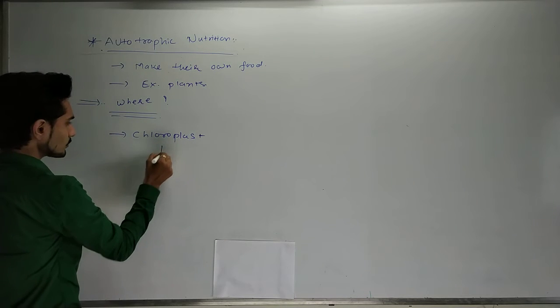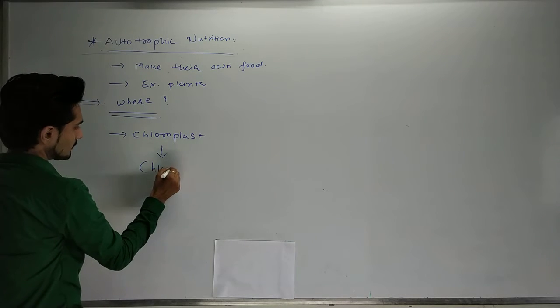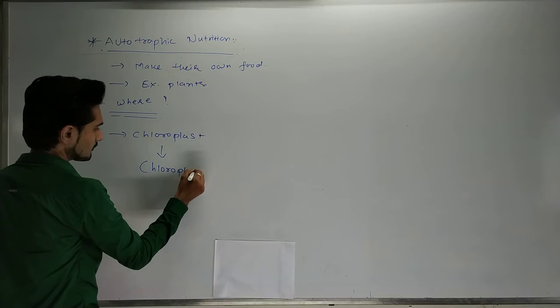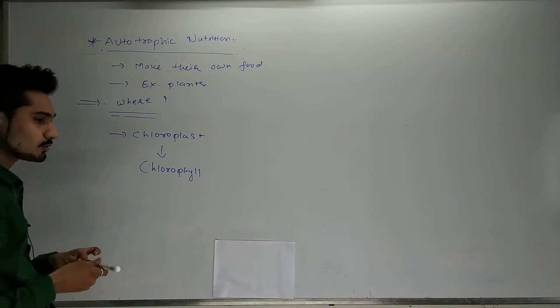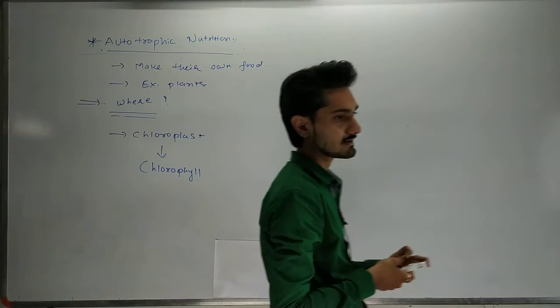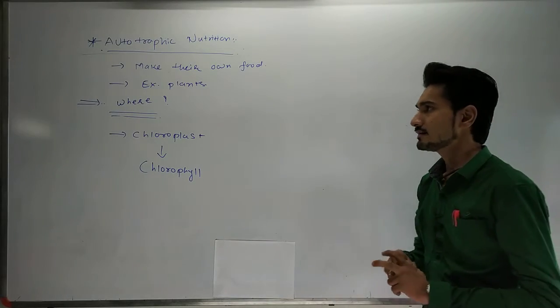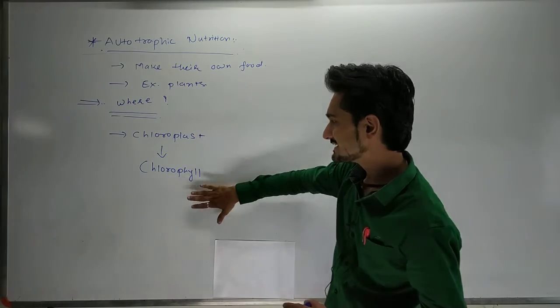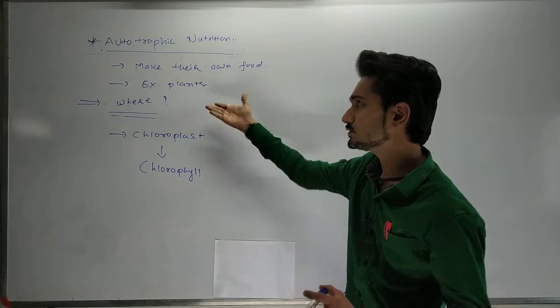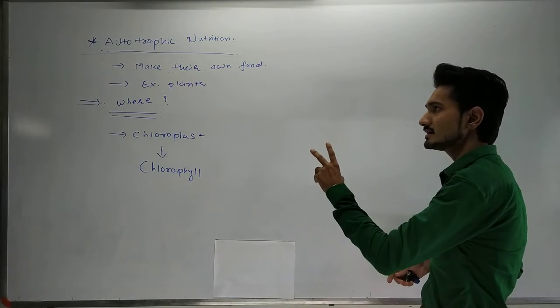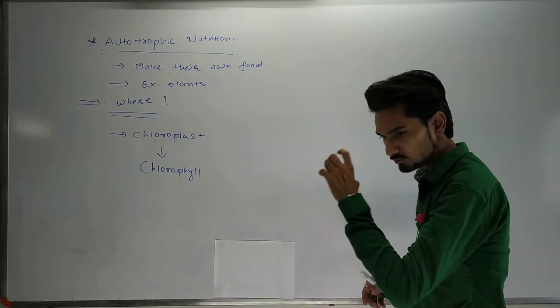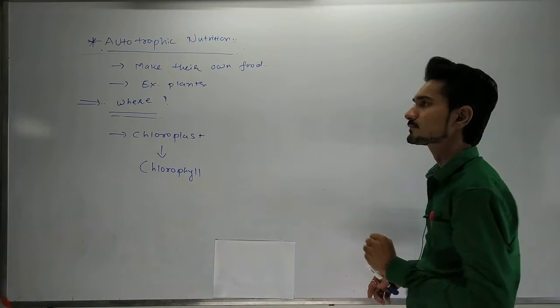In the chlorophyll. In the chloroplast, in the chlorophyll, there is the kitchen, and there it produces or creates their food.